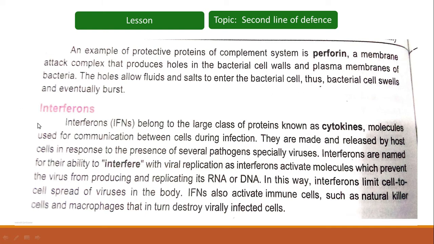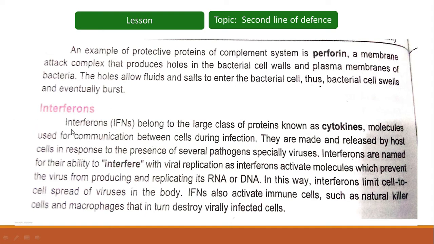Next we have interferons. Interferons belong to the large class of proteins known as cytokines, molecules used for communication between cells during infection. So interferons are a large class of proteins termed cytokines, and cytokines are used for communication between cells during infection.